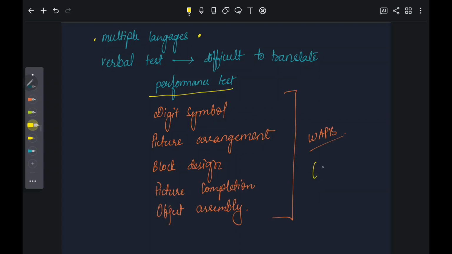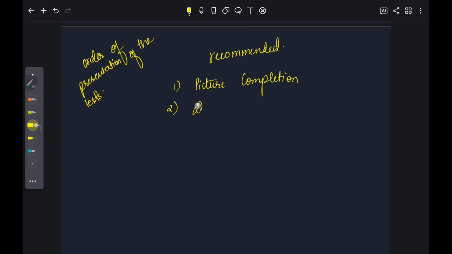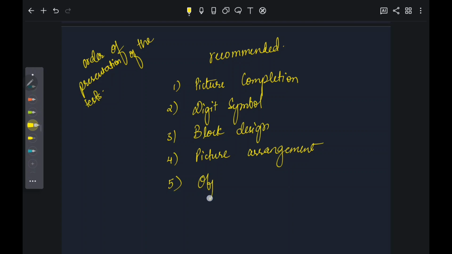It was standardized for the age group of 15 to 45 years. Order of presentation of the tests: it is recommended first picture completion, digit symbol, block design, picture arrangement, and object assembly.